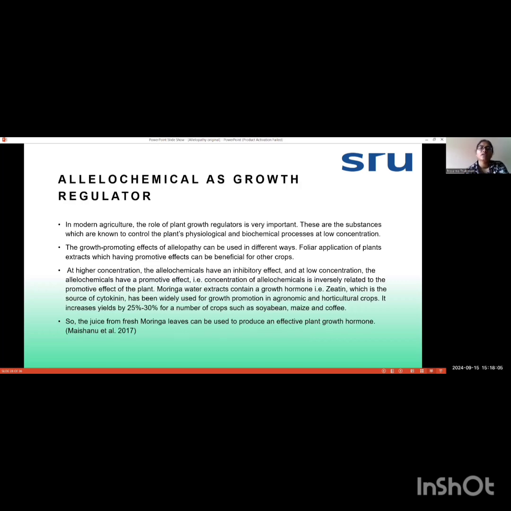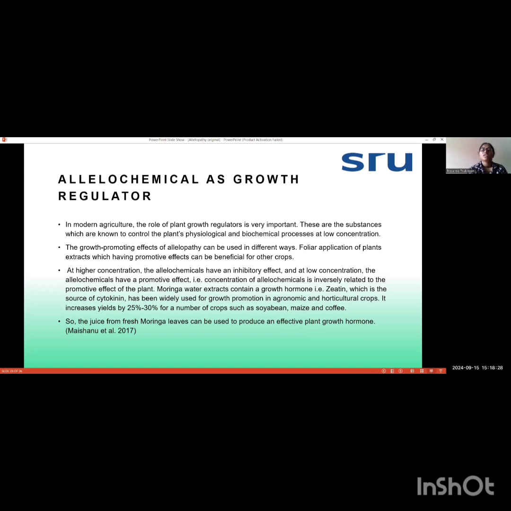Next is allelochemicals as growth regulators. How are allelochemicals used as growth regulators? In modern agriculture, the role of plant growth regulators is very important. These are substances which are known to control plants' physiological and biological processes at low concentrations.